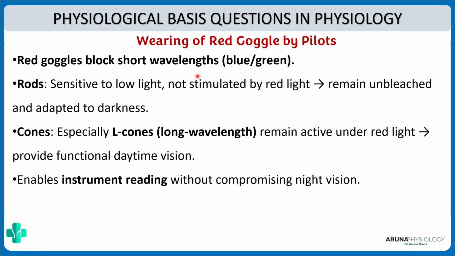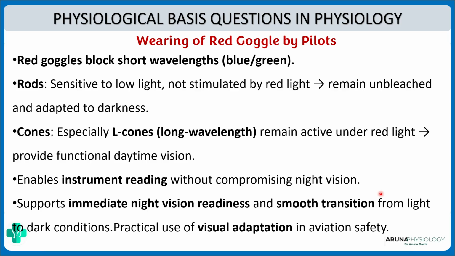This ensures that the pilots are able to read the instruments without compromising on night vision. It helps in immediate night vision readiness and smooth transition from light to dark condition. That means it helps to decrease the amount of time for visual adaptation for aviation safety. Okay, so why pilots wear red goggles is a very favorite question for the examiners.